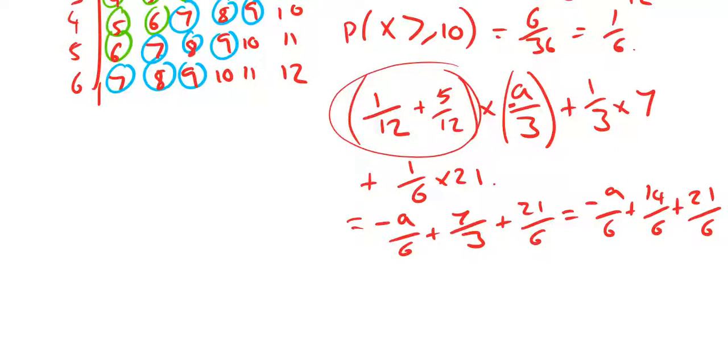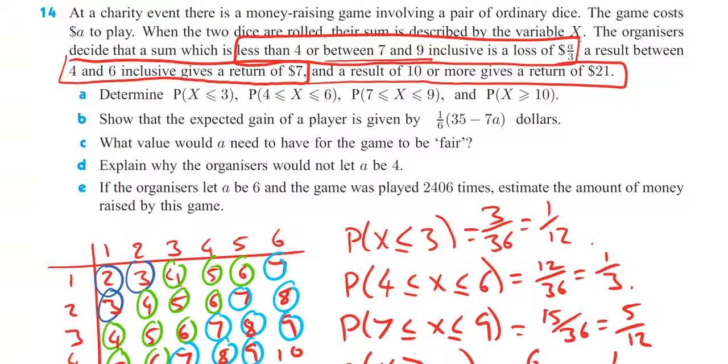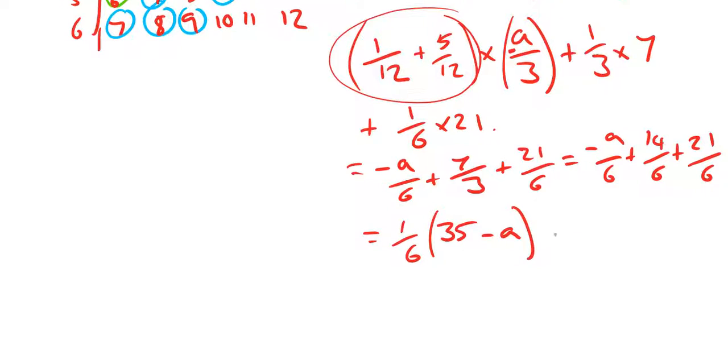And then if we take the factor of a sixth out of that, 1 over 6, which is looking good in terms of what we've got to show, we'll be left with 35 and a minus A after that factorization. So that is the expected value, but we haven't yet taken into account how much it costs to play. It costs, I should say, $A to play. So if that's what you gain on average, we've got to take away the cost. So we're going to end up with a sixth of 35 minus A, minus A.